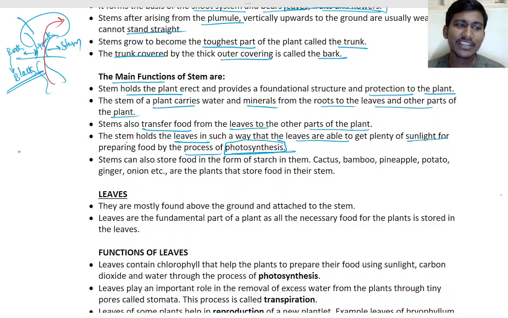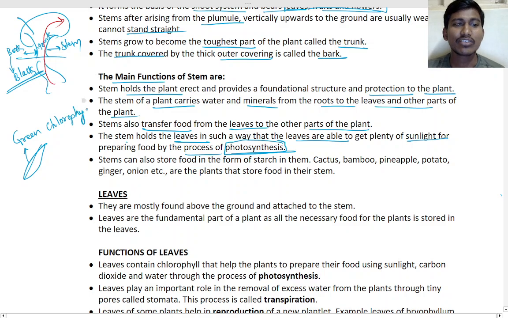So photosynthesis. In the leaves, what will happen? The green pigment, what is the green pigment? Yes, chlorophyll will be there. Using chlorophyll, what will it do? It will use sunlight, plus carbon dioxide, CO2. It will use carbon dioxide and it will produce what? Glucose, that is sugar. Okay, good. Sir, it uses water also. Yes, water will also be there, and minerals from the soil, everything.